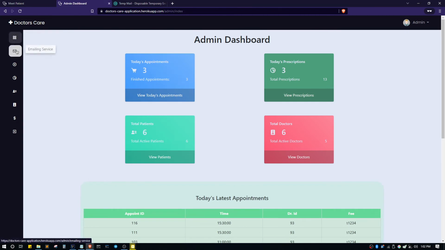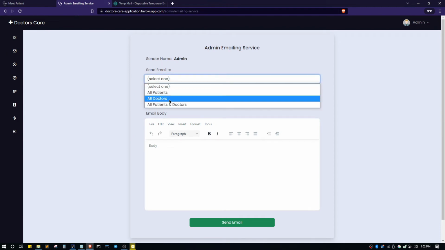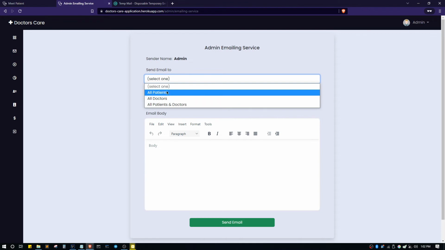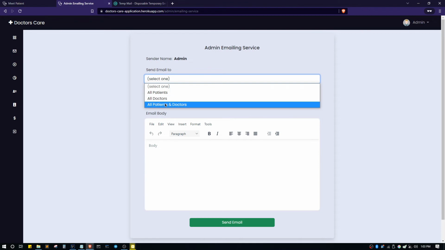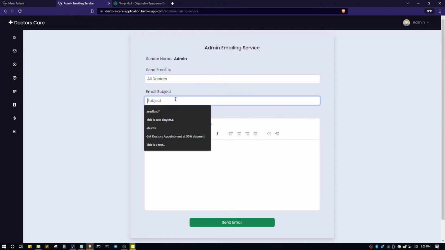After their home page, they have an emailing service. From the emailing service, they can send email to all the doctors, all the patients, or both patients and doctors. For testing purposes, we will be mailing all doctors.